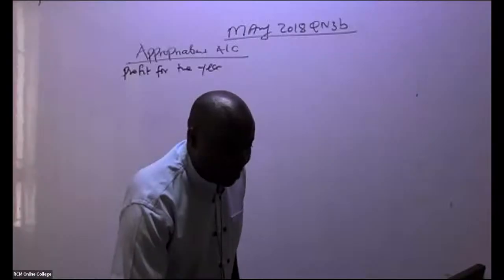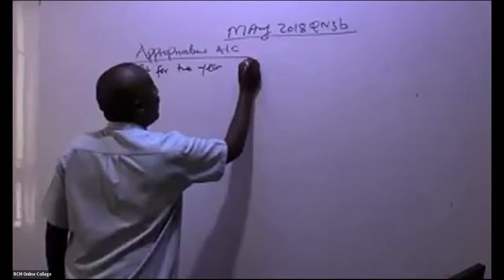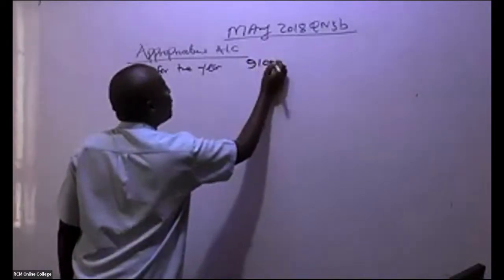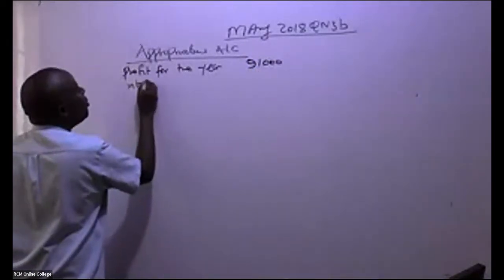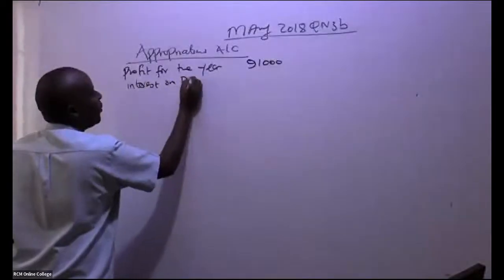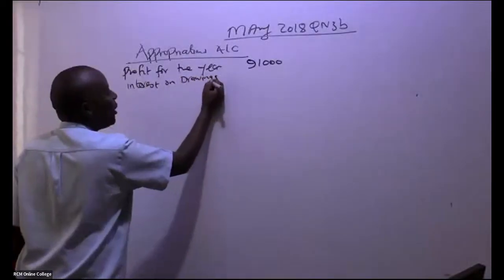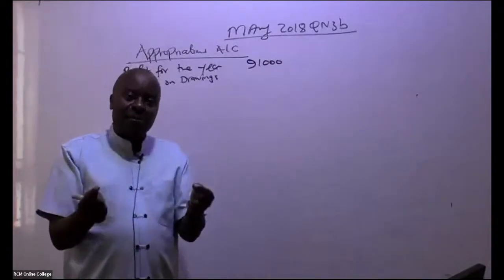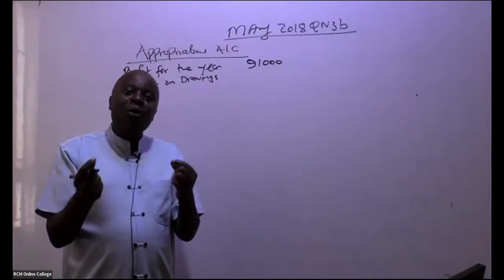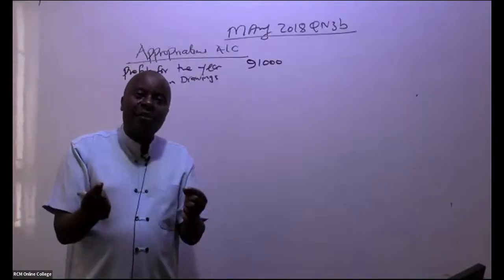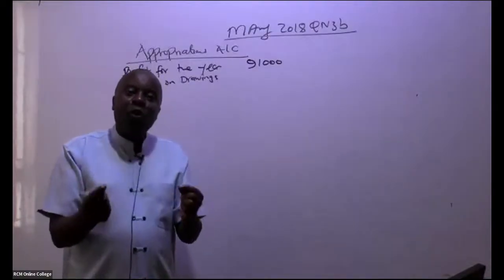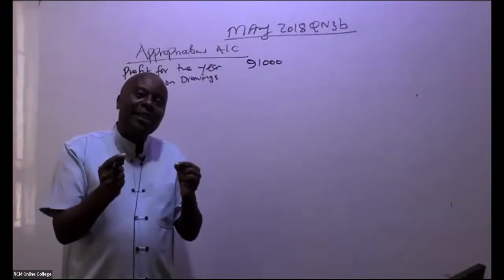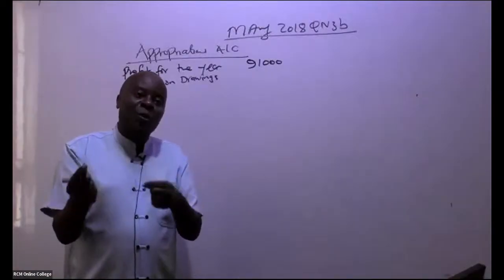Great. Now, this 91,000 profit for the year, if there is any interest on drawings. Remember, as partners, we keep on drawing amounts from the audit firm, often. Because we want to discourage drawings from the firm, we normally charge some interest, like a soft loan to you.